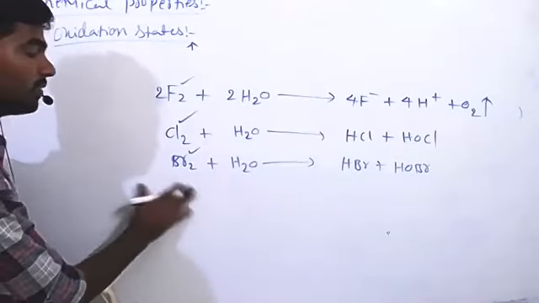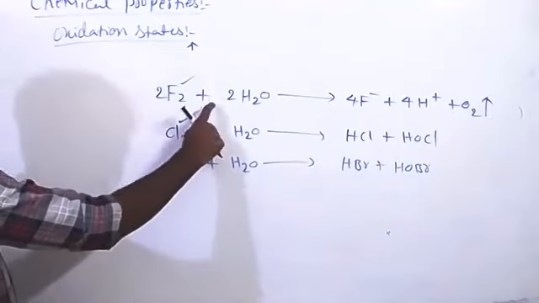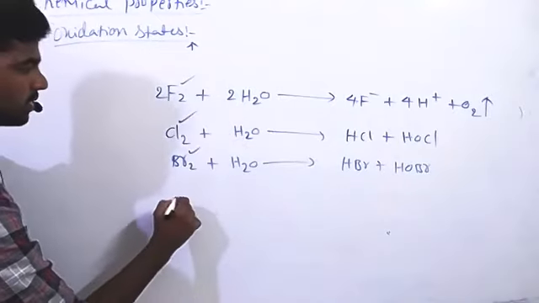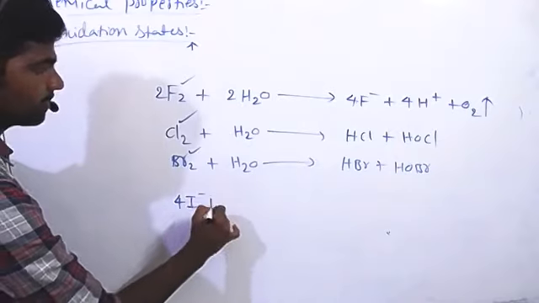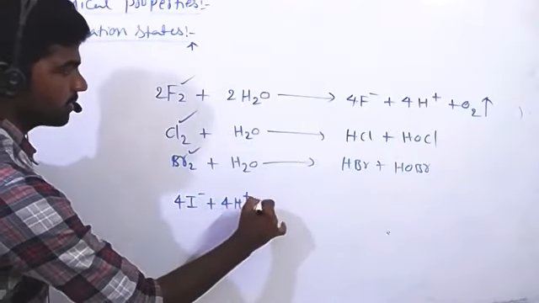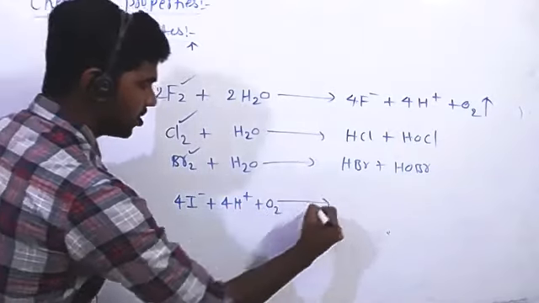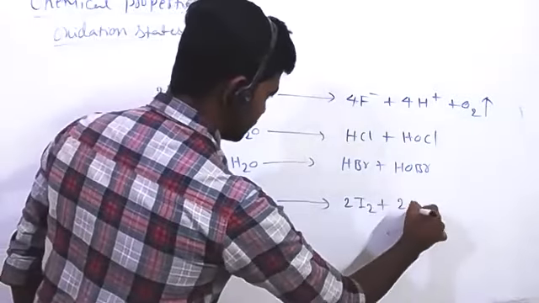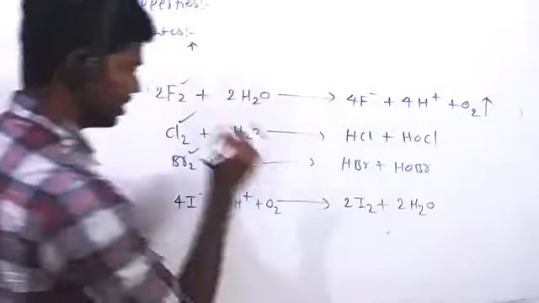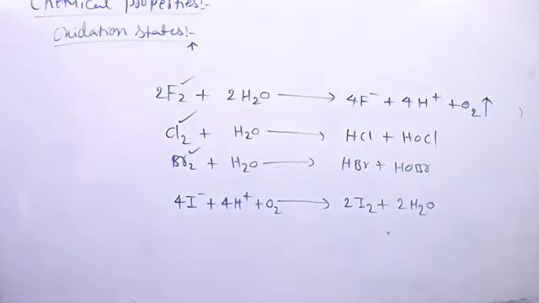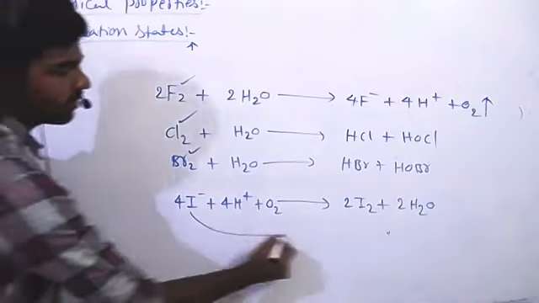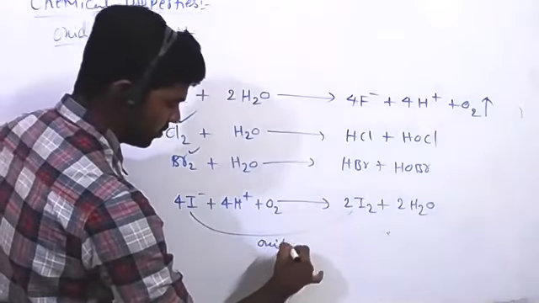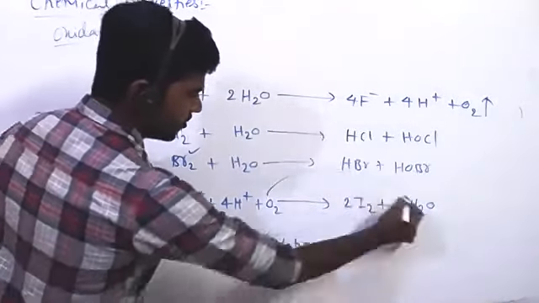That's why the reverse reaction happens: 4I minus, 4H plus, and O2 result in 2I2 and 2H2O. If you observe, iodine is undergoing oxidation and oxygen is undergoing reduction.